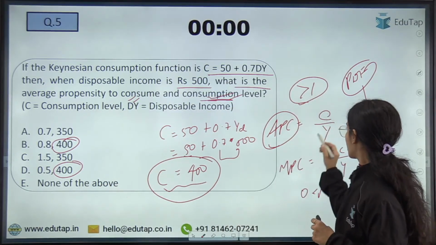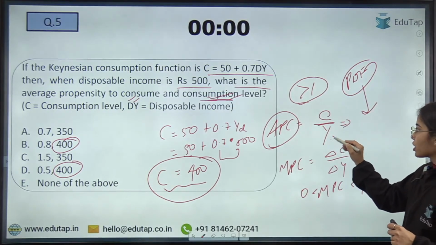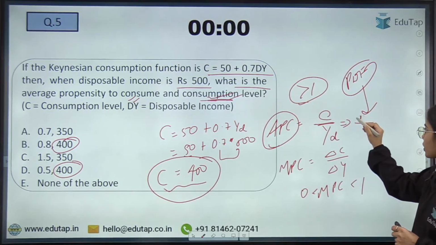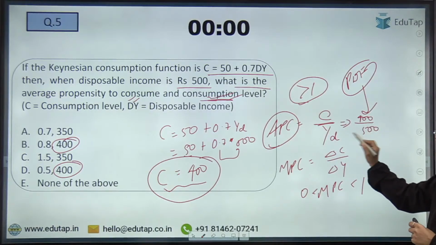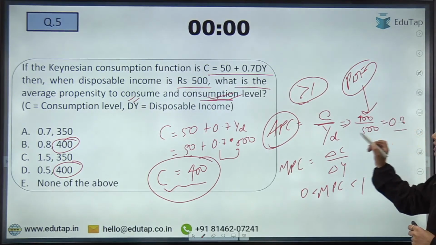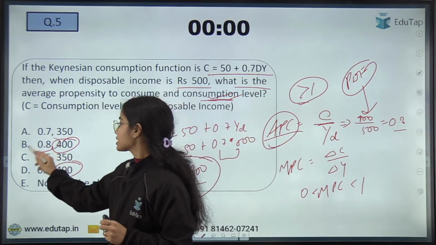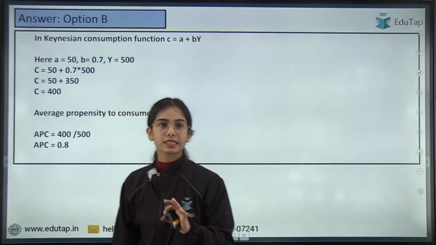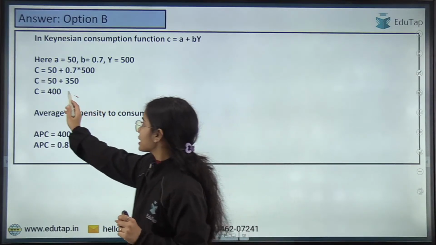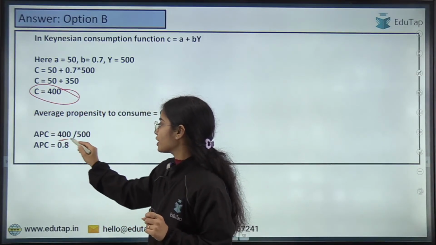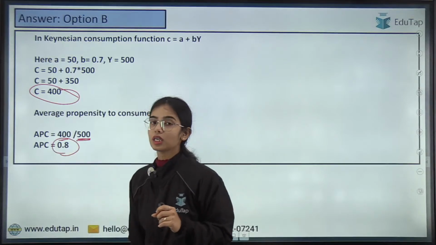Consumption is 400. So consumption divided by income, or disposable income: 400 divided by 500. So APC is 0.8. Okay, so this is your answer B. I hope this is clear that the consumption is 400 and the consumption divided by the disposable income is your APC.